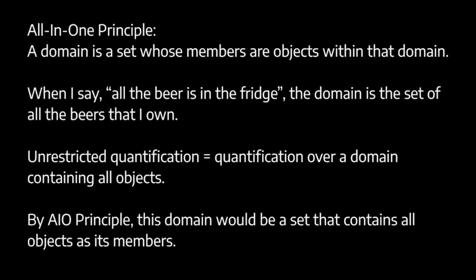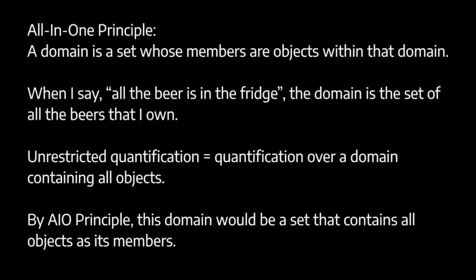So when I say all the beer is in the fridge, the domain is the set whose members are all the alcoholic drinks that I own. And my statement is true just in case all the members of that set do indeed have the property of being in my fridge. So when we quantify over certain objects, we presuppose that these objects constitute a further object, namely a set of those objects.